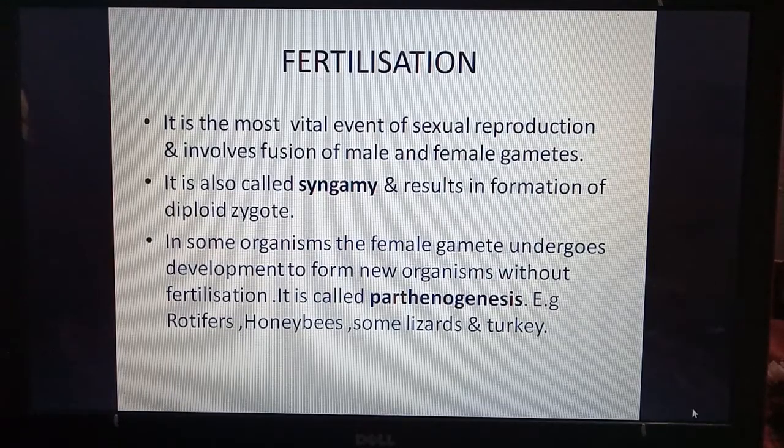In some organisms, the female gamete develops to form a new organism without fertilization. So in some organisms, the female gamete does not fuse with the male gamete. This is called parthenogenesis. Examples are rotifers, honeybees, some lizards and turkey. So they do not involve fusion.